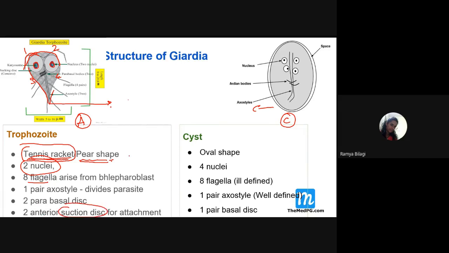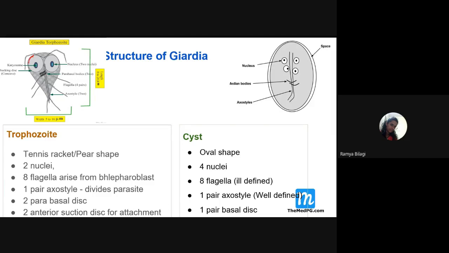So what are the sucking discs? Okay, so how many sucking discs are present? There are 2 sucking discs.